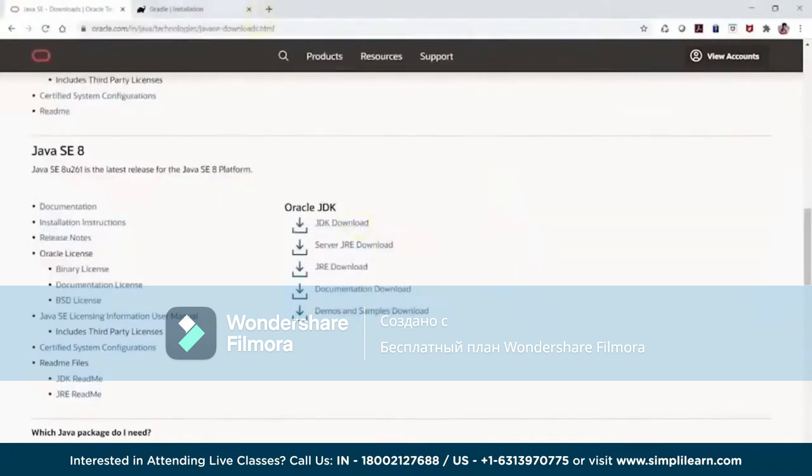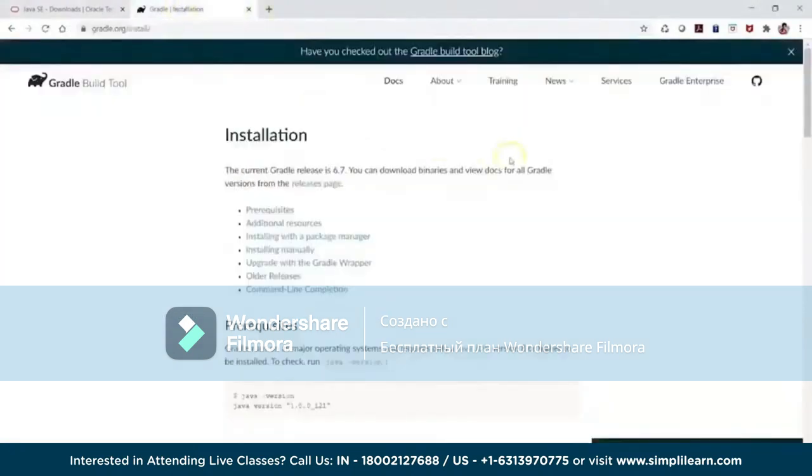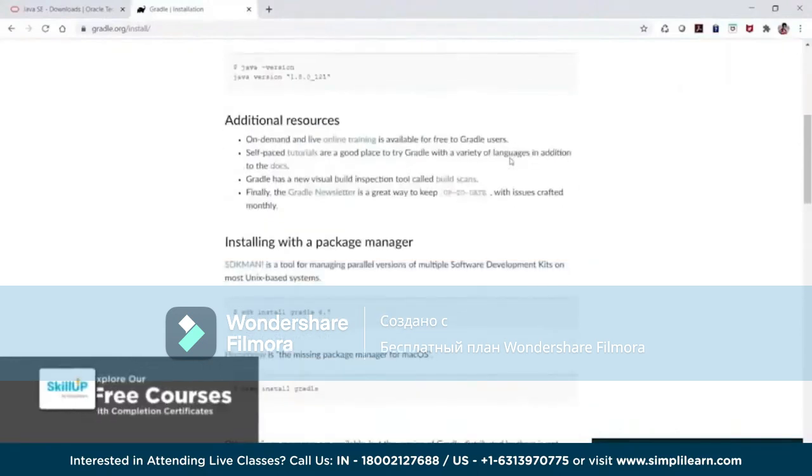Now once the JDK is installed, you have to go for the Gradle installation, because Gradle is something which will be performing the build automations and all that stuff. You have to download the binaries, like the zip file in which we have the executables, and then we have to have some particular environment variables configured so that we will be able to have the system modified over there. Right now we have the prerequisite, the Java version, installed.